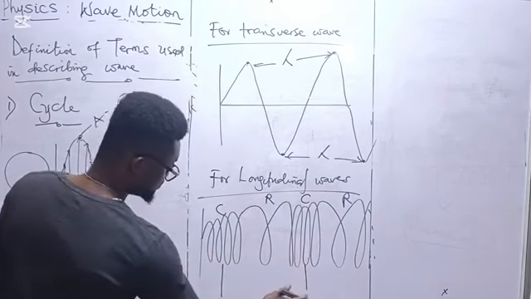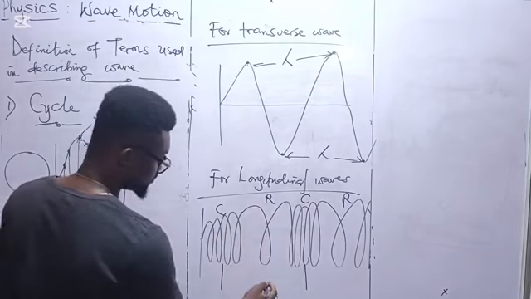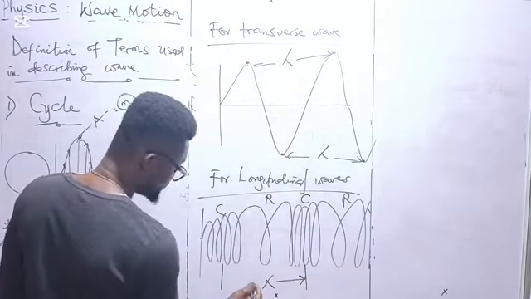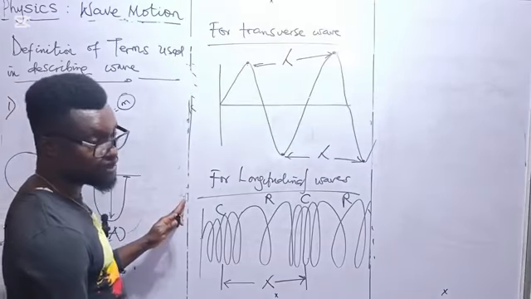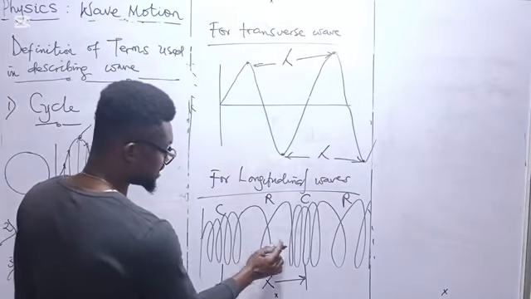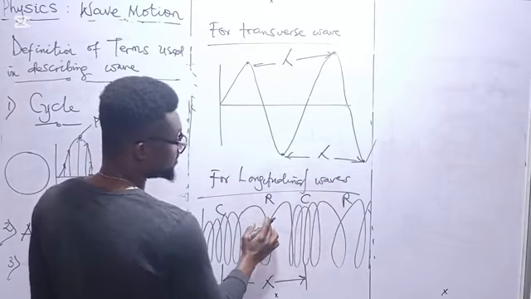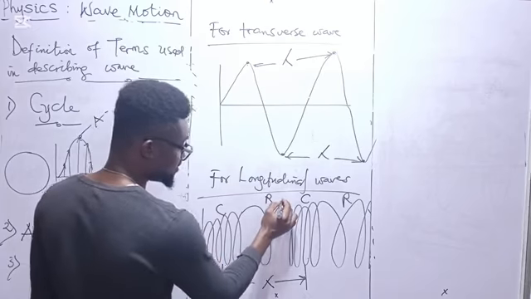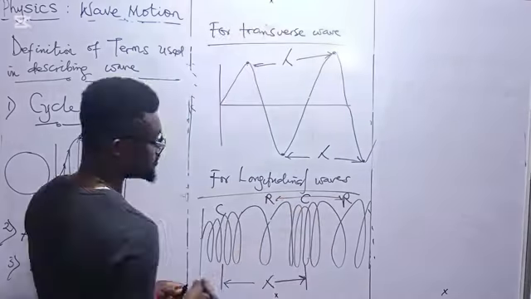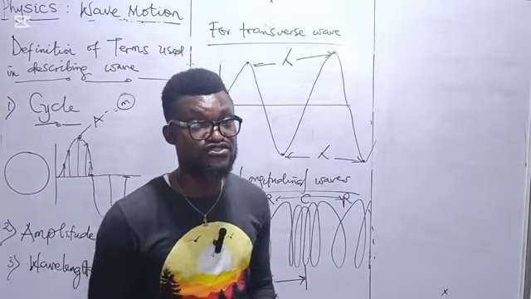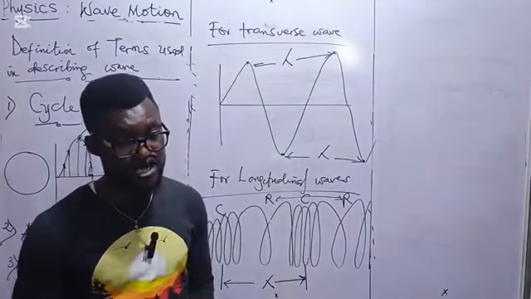Now, coming to this compression region, the distance between two consecutive compressions is also termed wavelength. That is for longitudinal wave. Or you can also say the distance between two successive rarefactions, from here to here, is also a wavelength. That is for longitudinal wave.